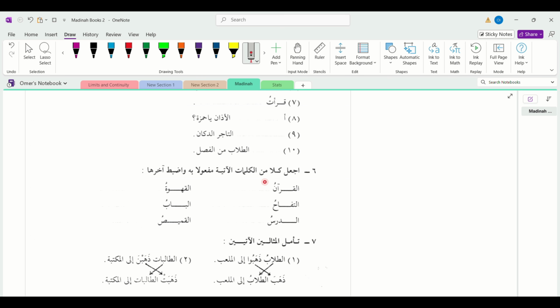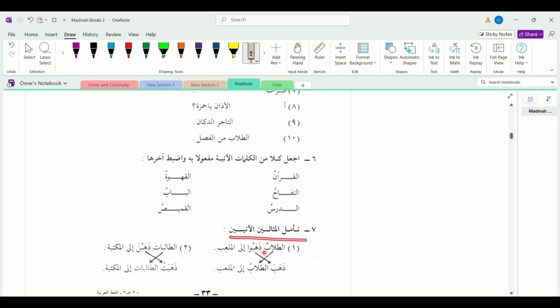Make every one of the following words into a مفعول به and pronounce it with its ending. They basically want you to practice and remember the fact that the مفعول به is منصوب, it has the فتحة.